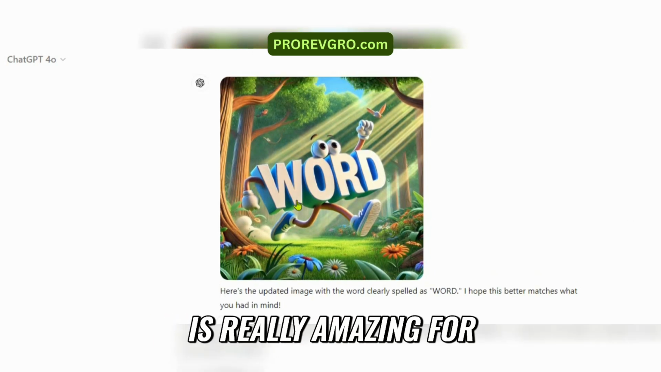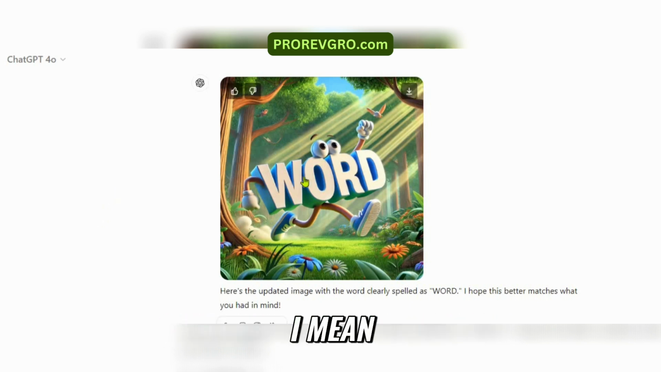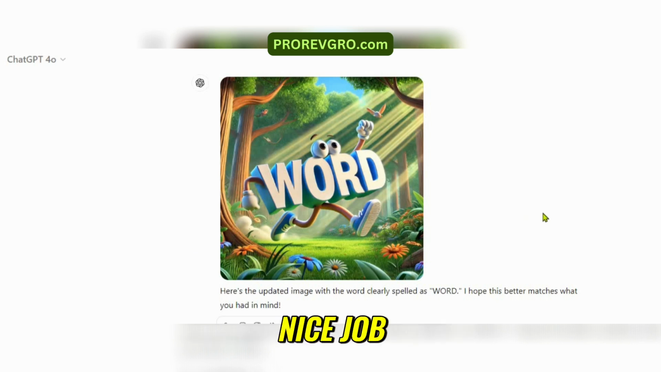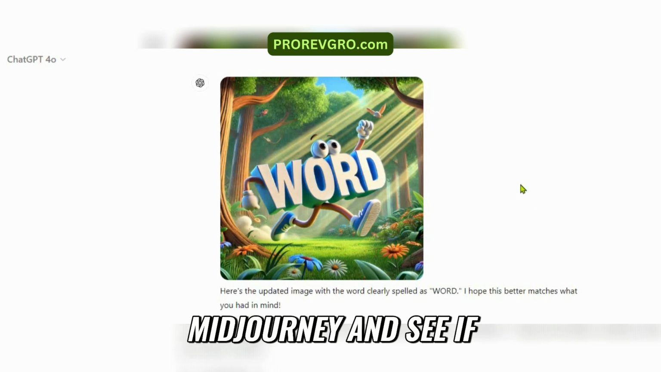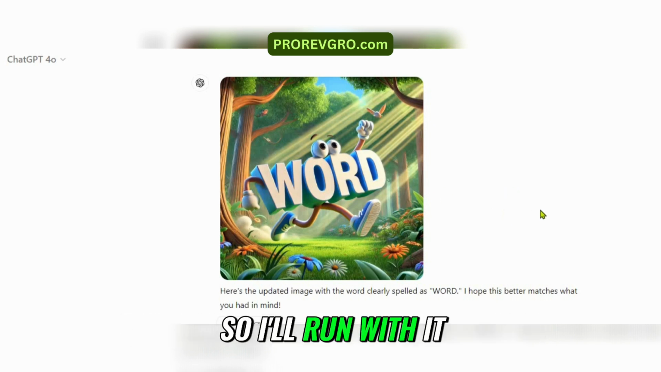And I think this is really amazing for people who are sort of artistically challenged. I mean, look how fast this came out. A fully usable image. DALL-E, nice job. Now, I could go and take this over to MidJourney and see if I can get it better. But again, this is definitely good enough. So I'll run with it.